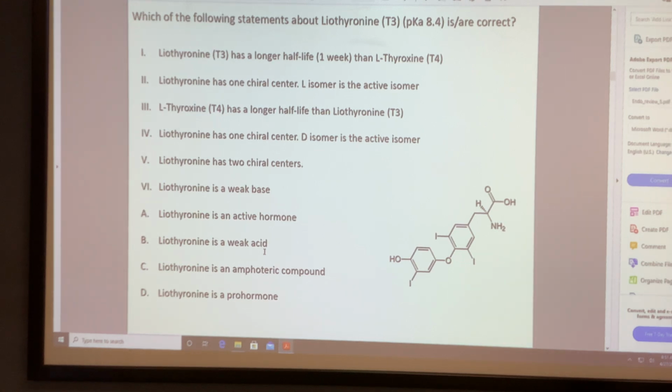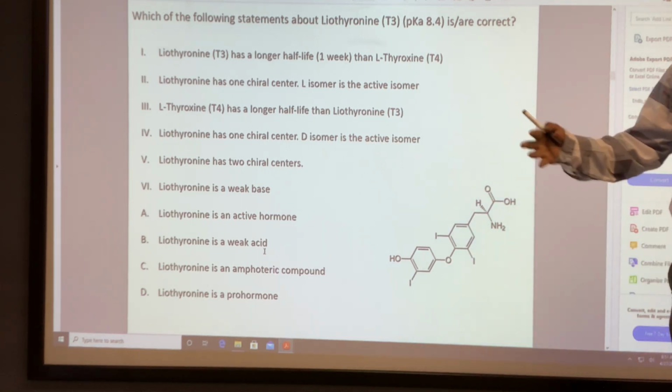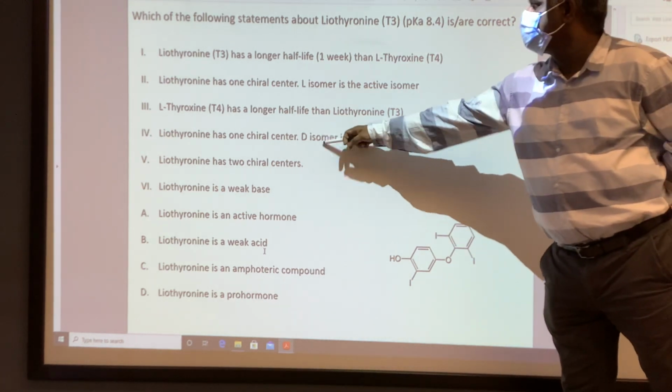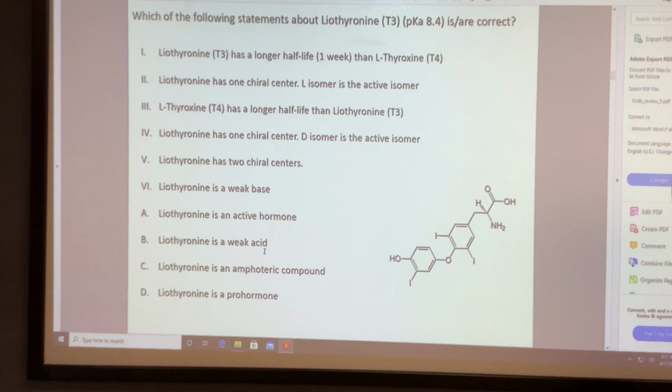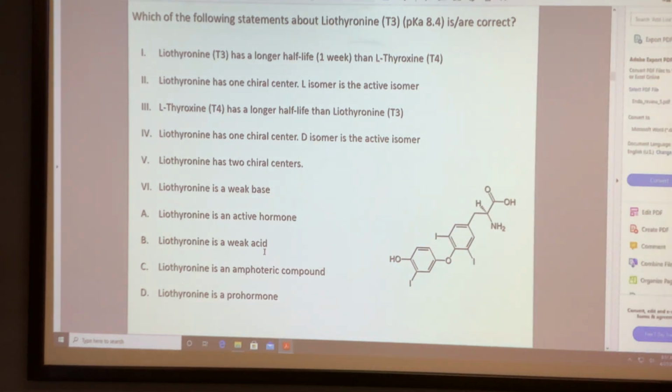And it has one chiral center, D-isomer? No. It's synthesized from tyrosine. L-tyrosine. Then L-tyrosine, how can it change to D? No. The natural one is always the L-isomer. Natural amino acid. So not a D-isomer. 2 is right. And these are the 2 isomers.